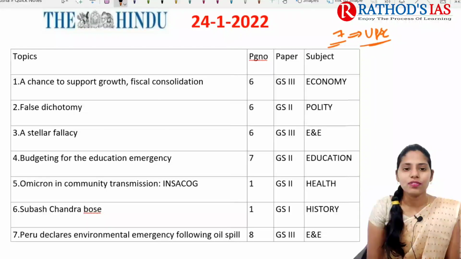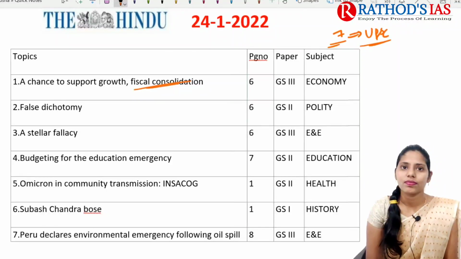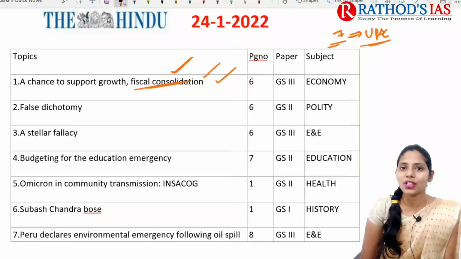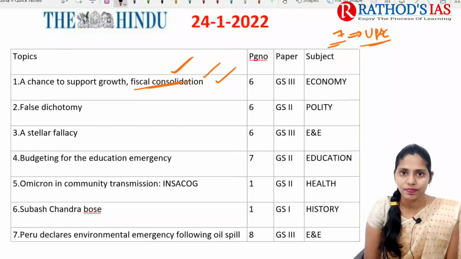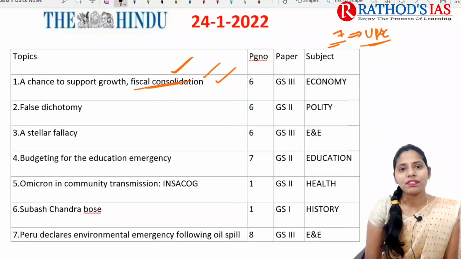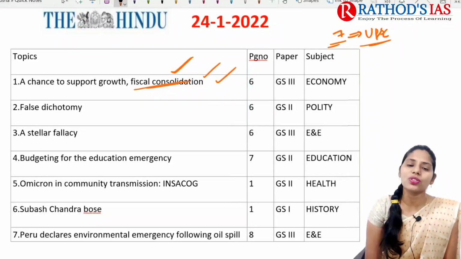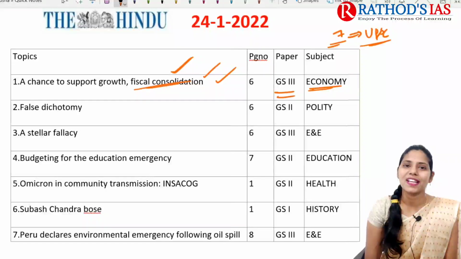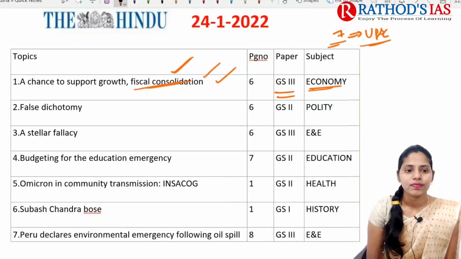First topic is about fiscal consolidation. This article mainly says how we can go for this fiscal consolidation. First of all, you need to know what is the meaning of this fiscal consolidation. After discussing the meaning, we are going to see what is written in this article. This is important from our economy point of view, which mainly comes in GS paper 3.